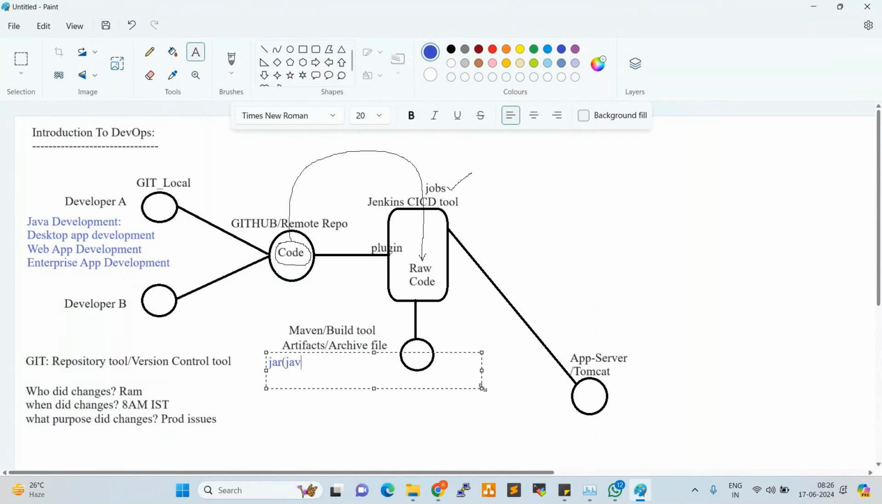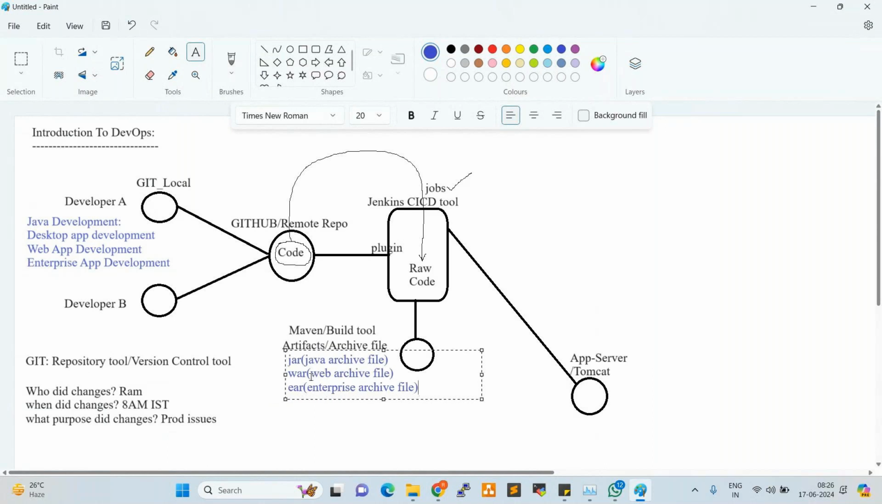Java archive file. If the application team is working on web applications, Maven generates a war file. If the developers are working on an enterprise application, it generates an EAR file, enterprise archive file. So based on the application development, Maven generates the respective artifacts.